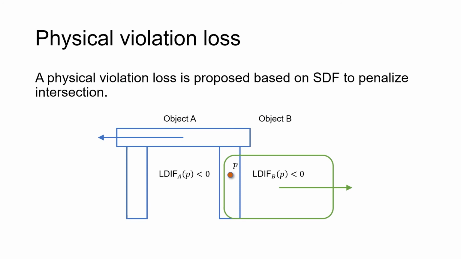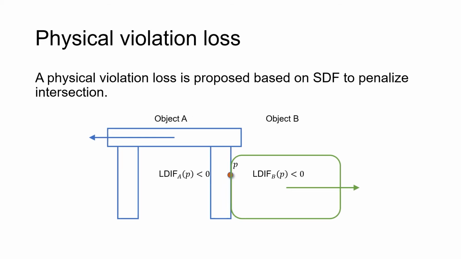During training, upon all the losses used in Total 3D Understanding, including direct supervision on network outputs, we further propose a physical violation loss based on the insight that objects should not intersect, to penalize the points inside both adjacent objects. Here we show our results.